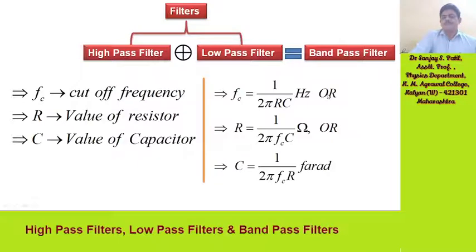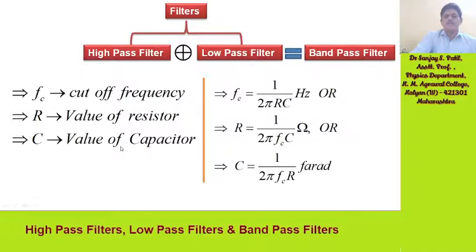Or if we want to find the resistor, if the cutoff frequency is known and the value of the capacitor is known, then the value of the resistor can be calculated: R is equal to 1 upon 2 pi Fc into C, in ohms. Or the capacitor C is equal to 1 upon 2 pi into the cutoff frequency into the value of resistance R, and the unit is farad. So this is about the designing part.